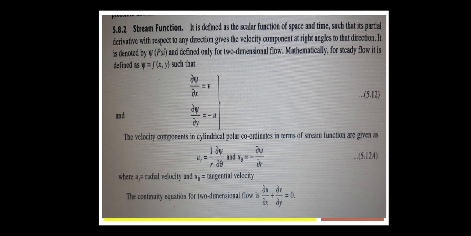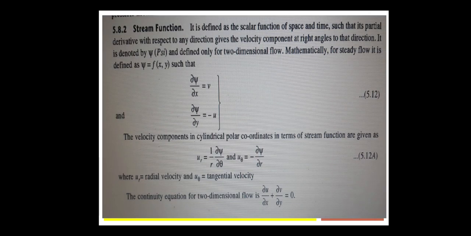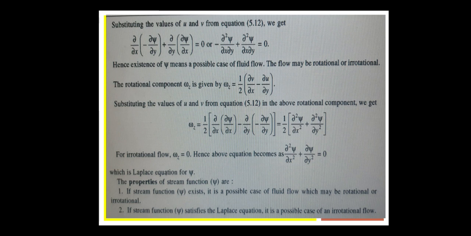The continuity equation for two dimensions is given as, since it is two dimensions there is no z component, dou u by dou x plus dou v by dou y equals 0. Now substituting these values in the continuity equation, we can write dou by dou x of minus dou psi by dou y plus dou by dou y of dou psi by dou x equals 0. That can be written as minus dou square psi by dou x dou y plus dou square psi by dou x dou y equals 0. Hence, the existence of psi is possible in case of fluid flow.